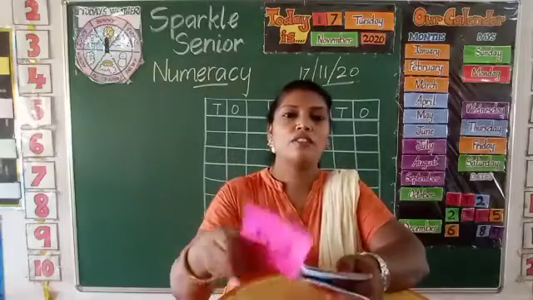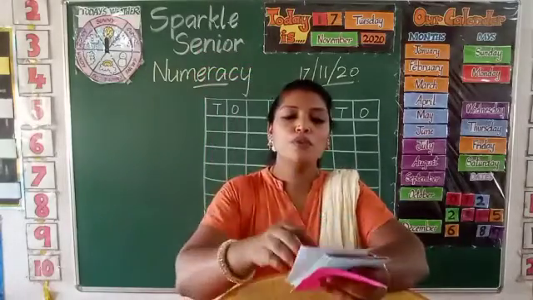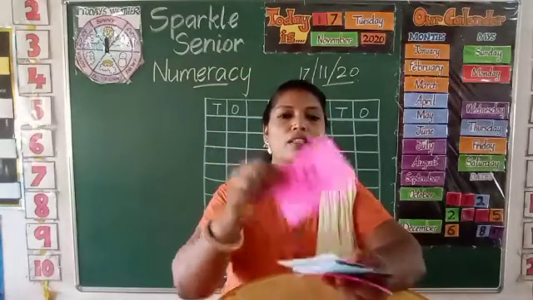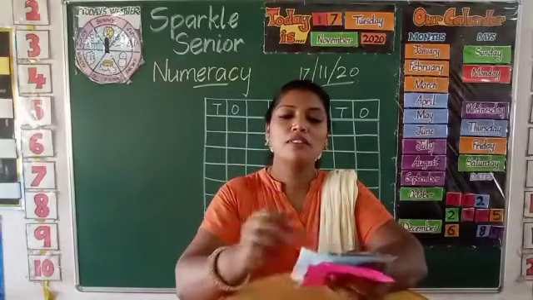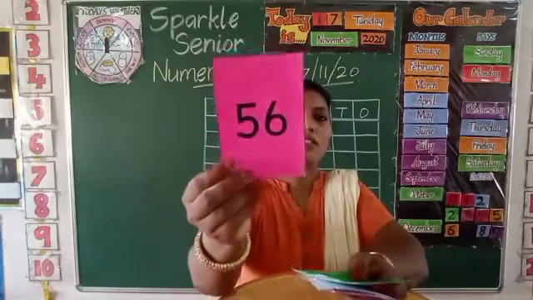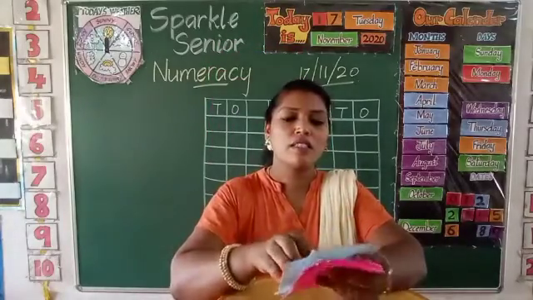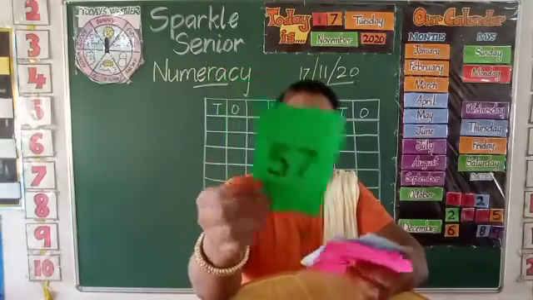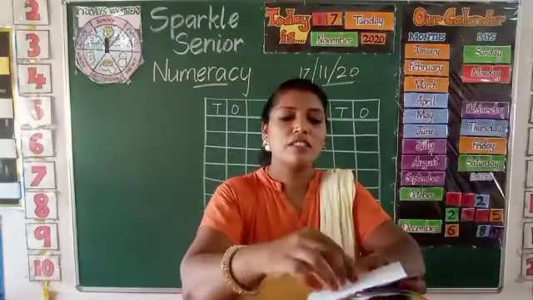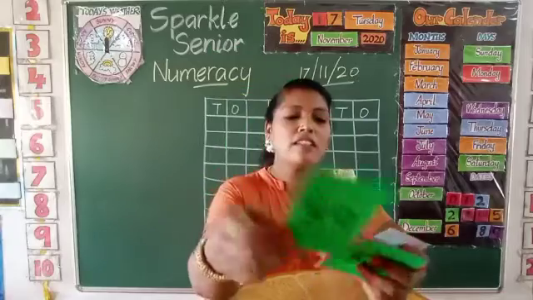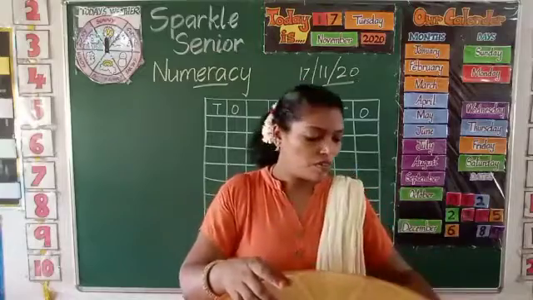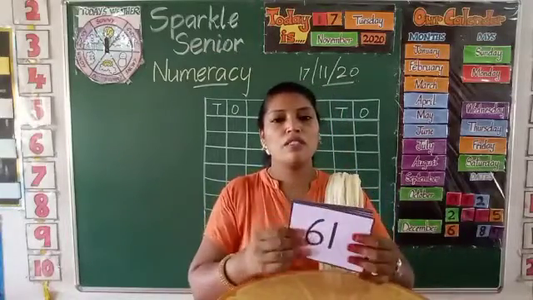51, good. 52, 53, 54, 55, 56, 57, 58, 59, 60. Very good. Okay, now we are going to see numbers from 61.